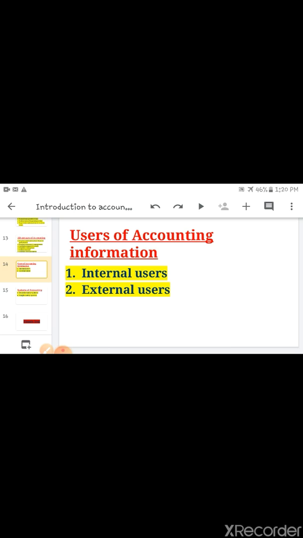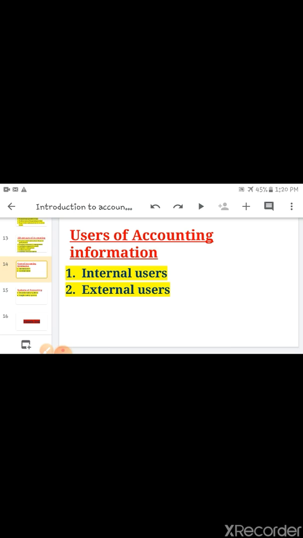Now come to the external users. I have explained only two external users so far. Now I am explaining two more. The first external user I explained is the bank. Why are banks interested? Because they have to give loans. They provide loans to the business. Next is creditor. Creditors are also giving credit to the business, so they want accounting information.